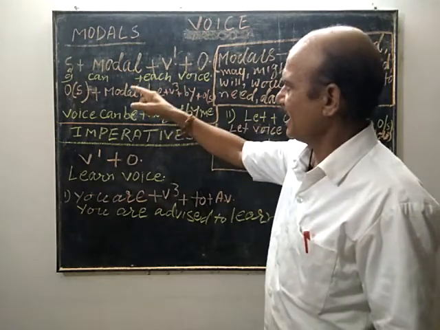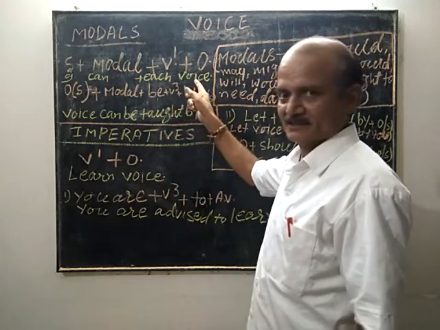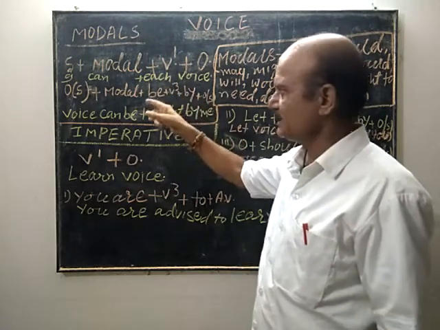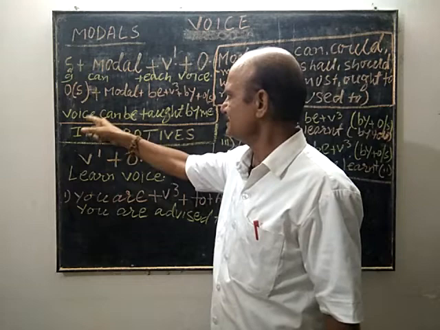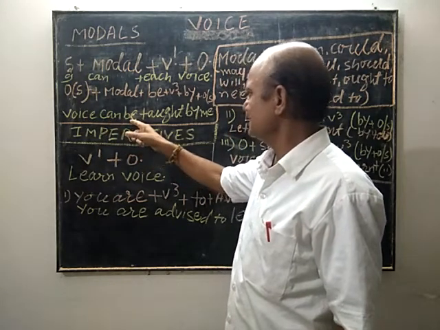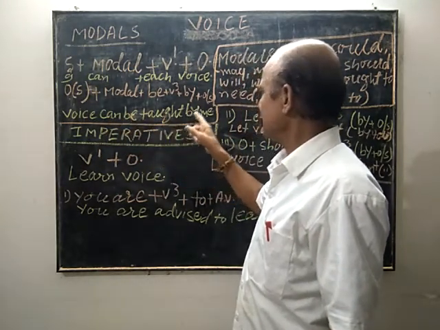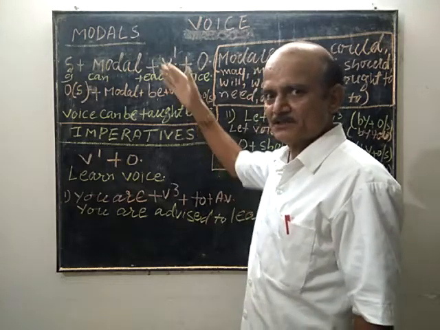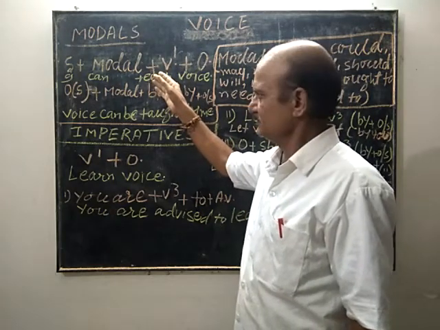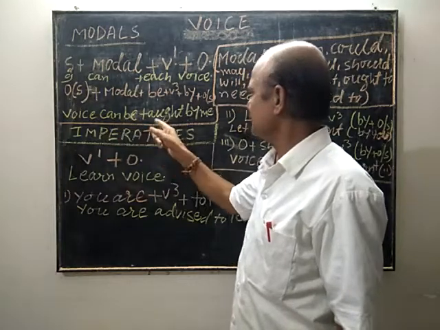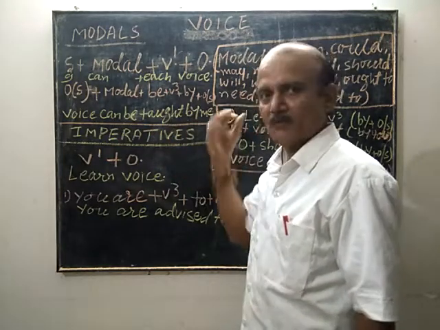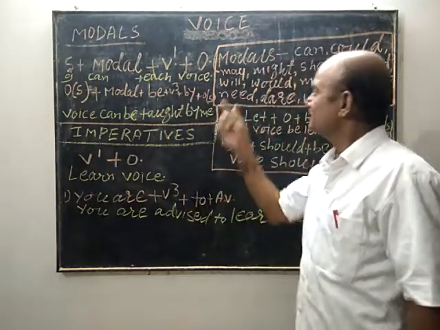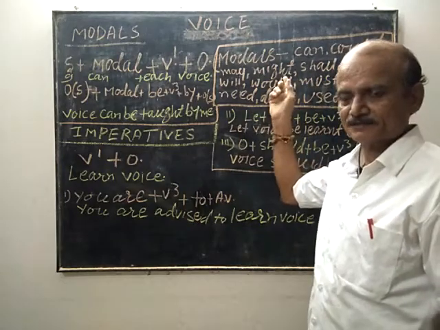Thus, I can teach voice will change as voice can be taught by me. Five rules you have to follow. Okay, voice can be taught by me. Modals you must remember are 13.